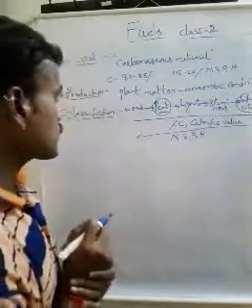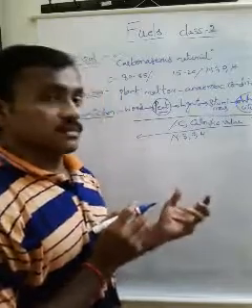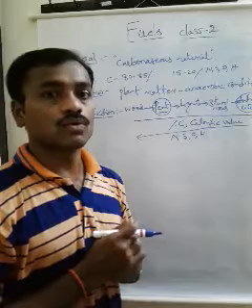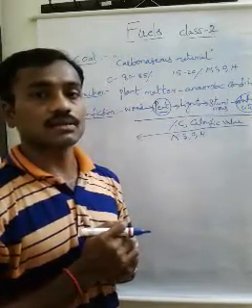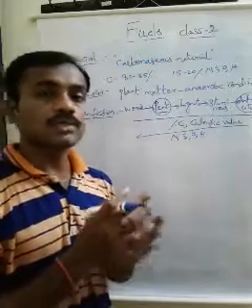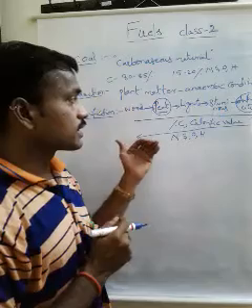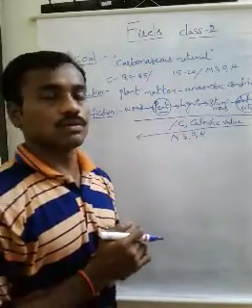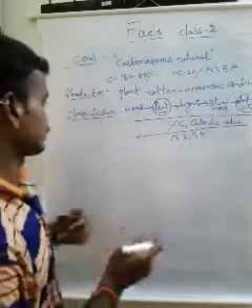Next, to analyze the percentage of carbon in coal, two methods are there: proximate analysis and ultimate analysis. By using these analysis methods, we can determine the percentage of the components in the given coal. The first analysis method is proximate analysis.